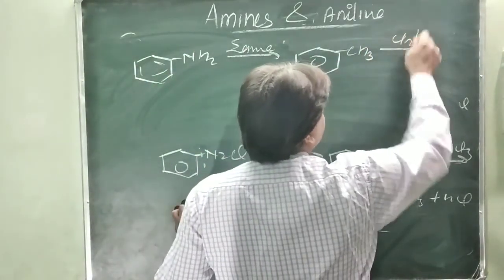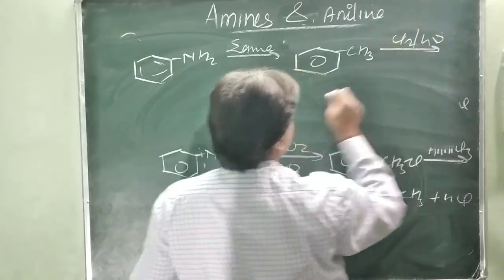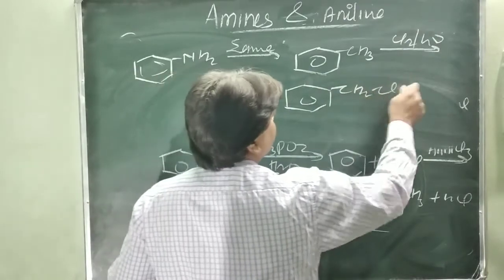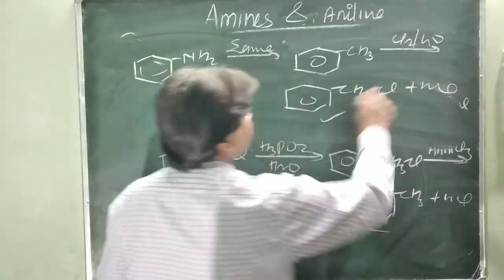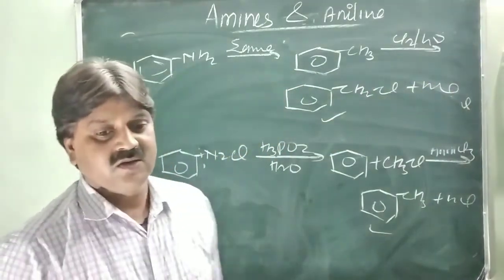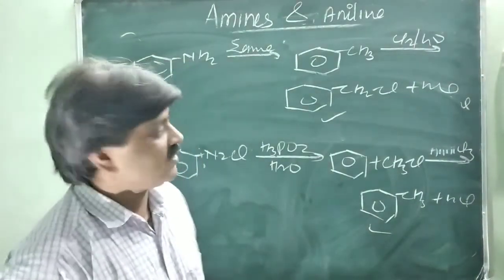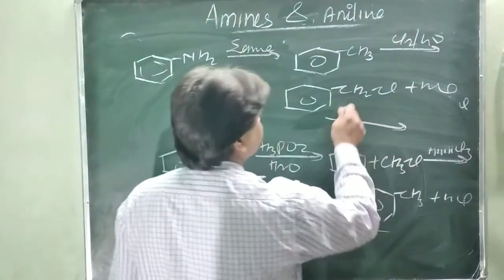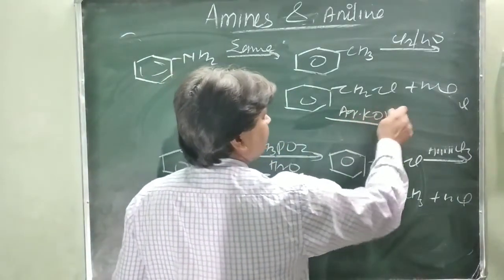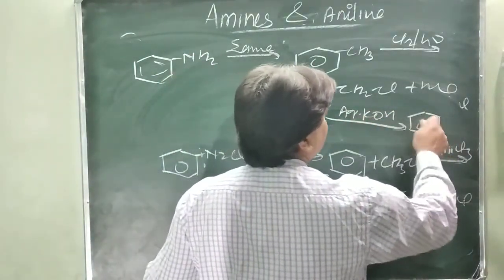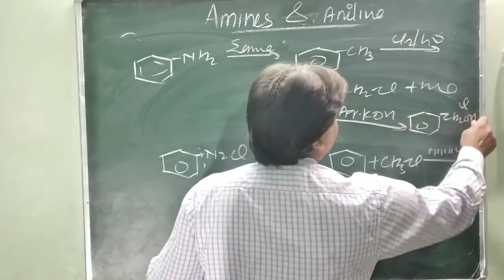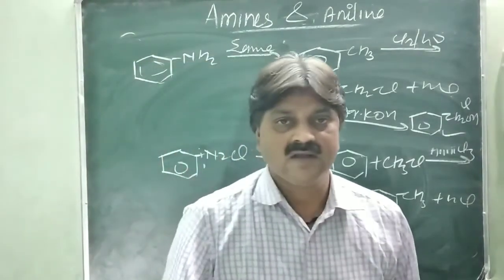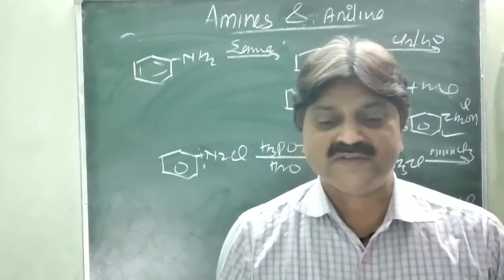Then chlorine in the presence of light gives CH2Cl plus HCl. This is benzyl chloride. Now this is treated with aqueous KOH, and it gives benzyl alcohol, CH2OH. So very simply you can convert aniline into benzyl alcohol.